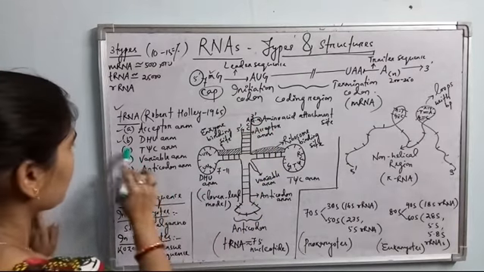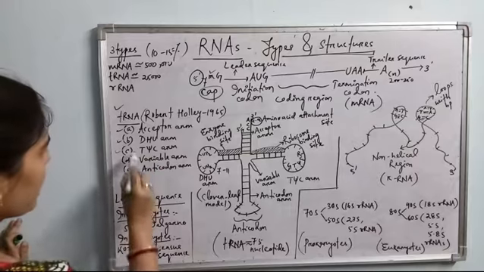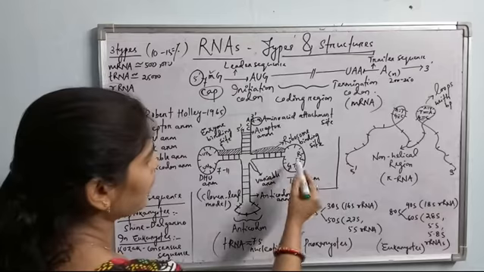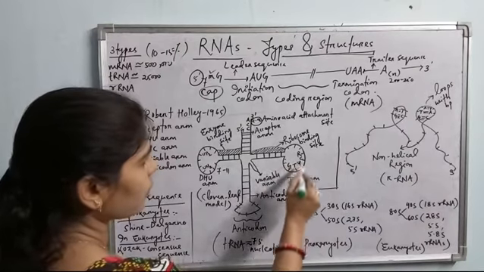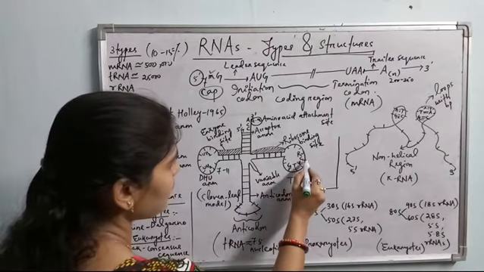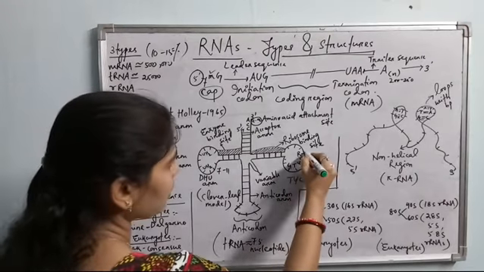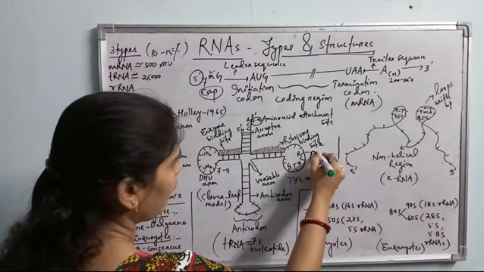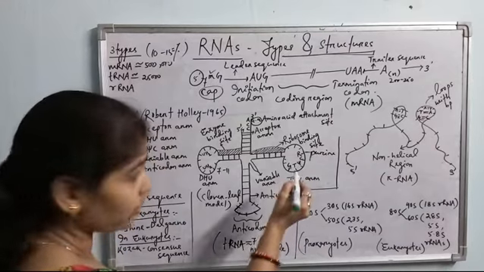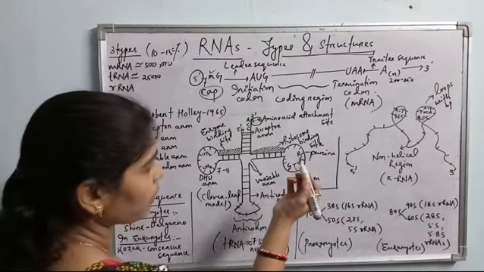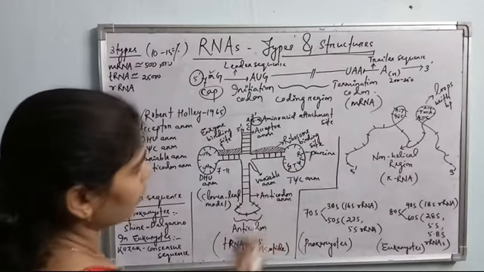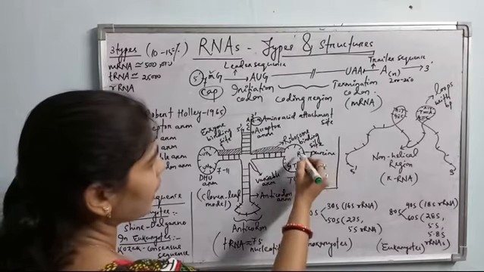Okay, then come to the third one, the T-pseudouracil-C arm. This arm also has 4 to 5 base pairs in the stem and about 9 to 11 unpaired nucleotides in the loop. Out of that, there is a sequence called G, T, pseudouracil, C and R. R is nothing but a purine here. G is guanine, T is thymine. And pseudouracil is a false uracil, an unusual uracil, and it is followed by cytosine, and R is a purine.